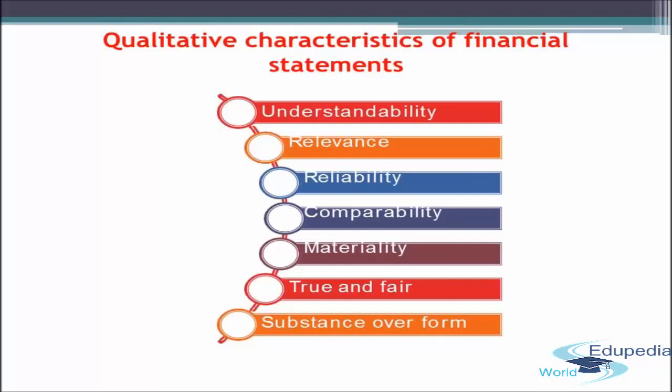Next comes reliability. So the information presented in the financial statement should also be reliable, other than relevant and understandable. It may happen that it is understandable and relevant, but it is not reliable. That is, the facts and figures presented in the financial statement are not free from material error and bias.